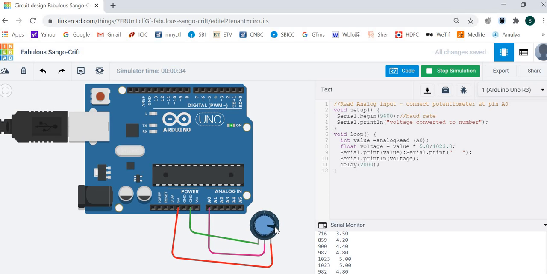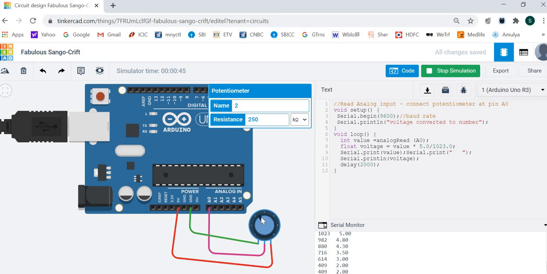So you can increase or decrease. Now I'm decreasing the wiper. So the voltage is decreasing. The number is also decreasing. So in the same way, you can get the value and voltage. Remember that the voltage is a float, but value is integer. That care we have to take while writing the program.